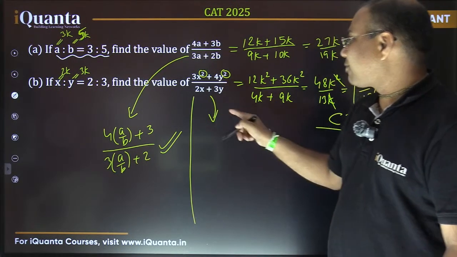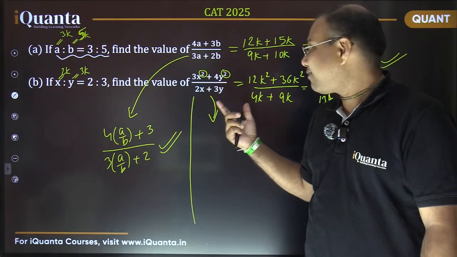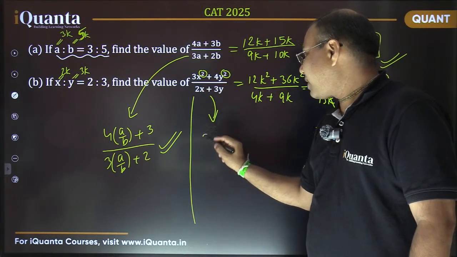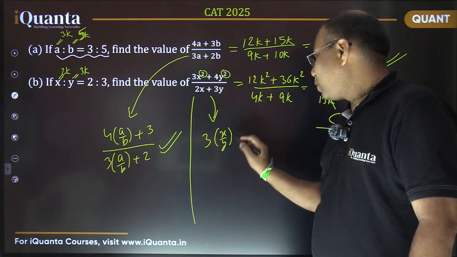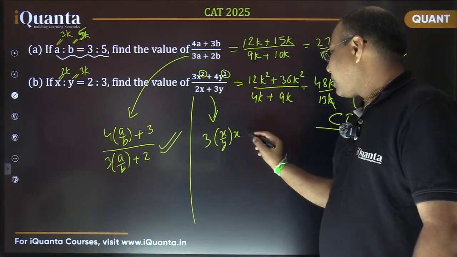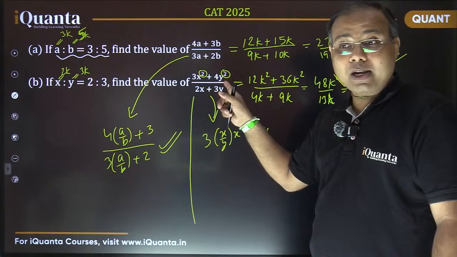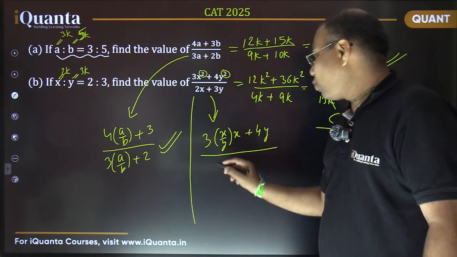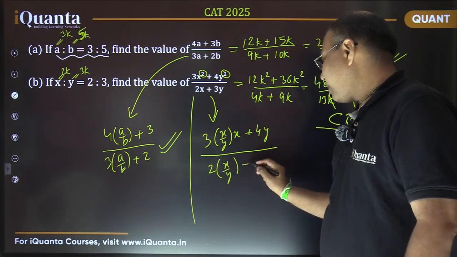so this expression will become how much? If I divide by y both sides, it is going to be 3 times x by y into 1 extra x is remaining, and this is going to be 4 times y, because I have divided by y only, and in denominator it will be 2 times x by y plus 3.